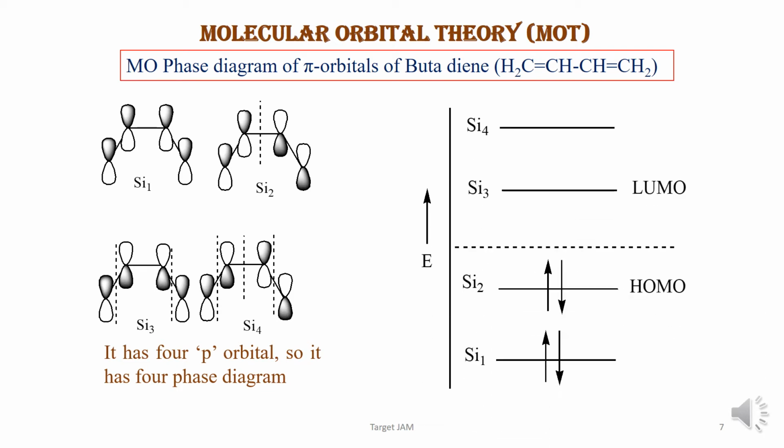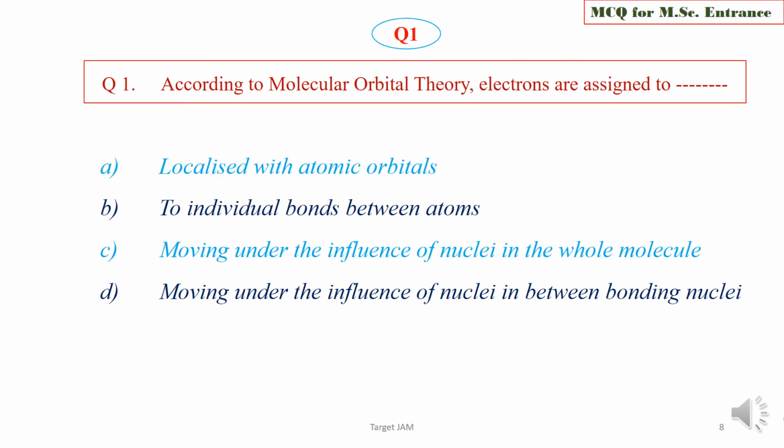And see the electron distribution: psi2 is the HOMO, that is highest occupied molecular orbital, and psi3 is the LUMO, lowest unoccupied molecular orbital. And psi1 and psi2 represent the bonding MOs, and psi3 and psi4 represent the anti-bonding MOs.